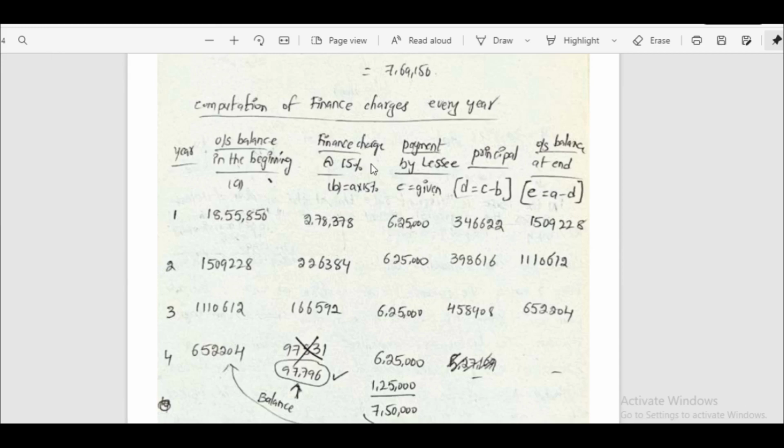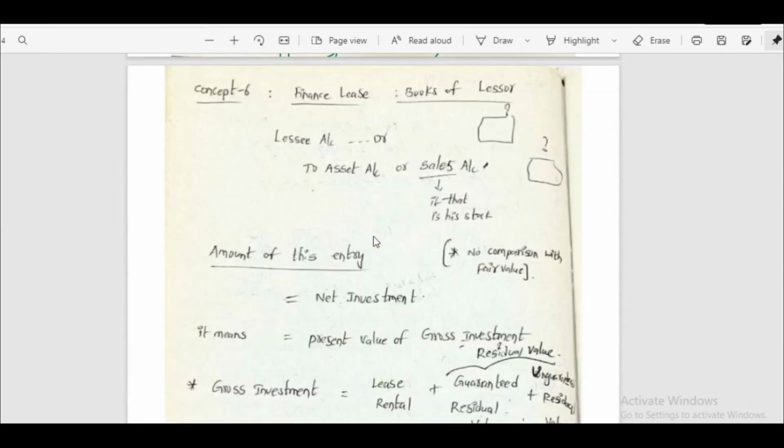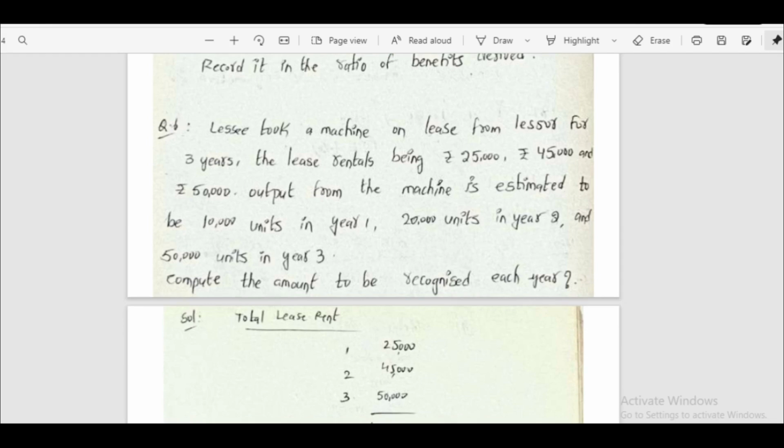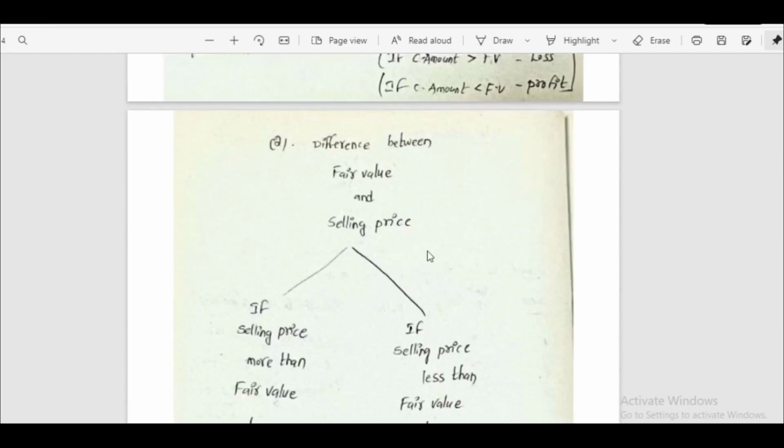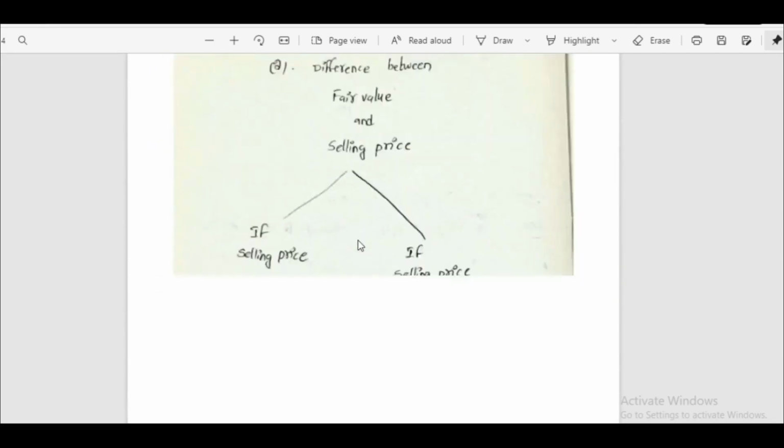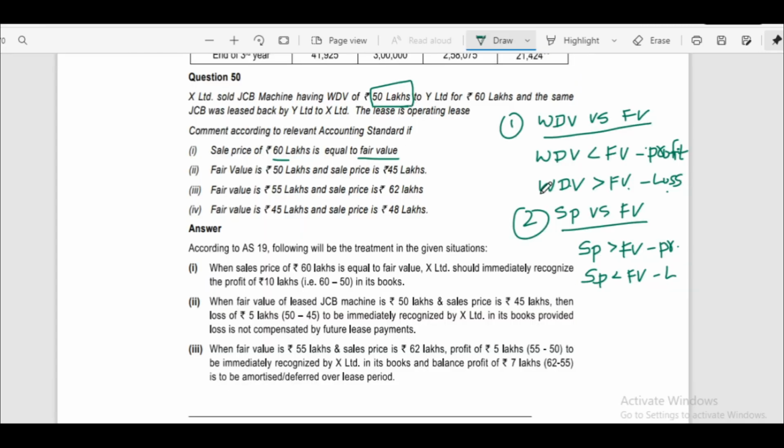This is the sale and leaseback concept. We have to see sale and leaseback. We can solve this using a shortcut formula. It is very helpful in the exam also. WDV, fair value, selling price. First we have to compare these two. Secondly, we have to compare these two. We'll see one by one.